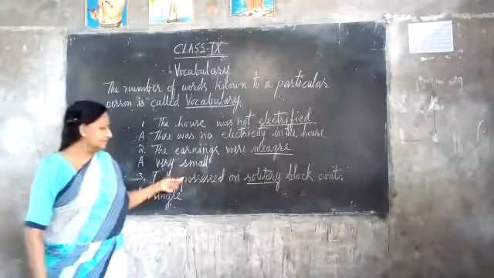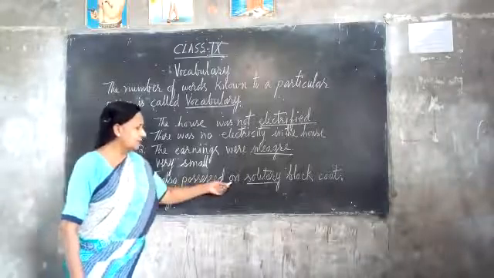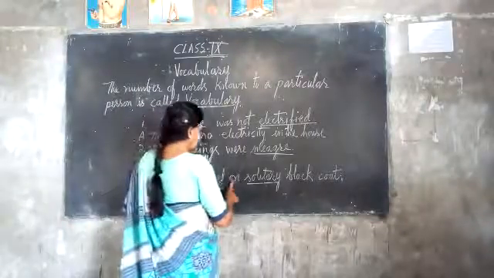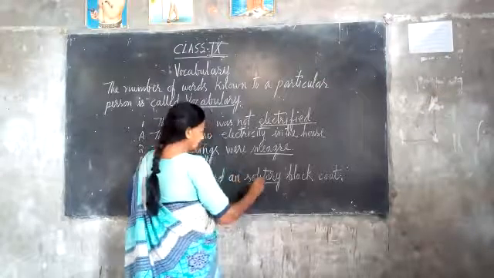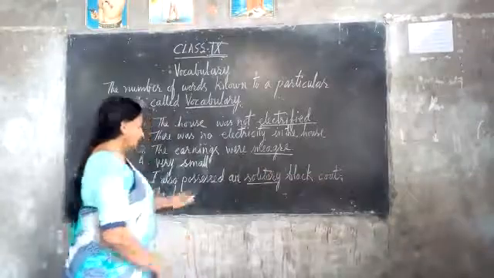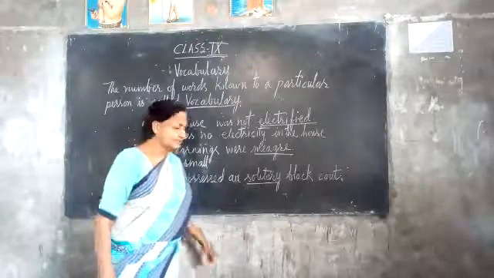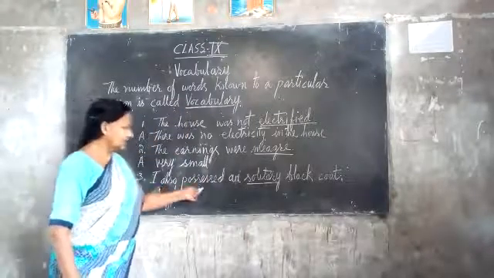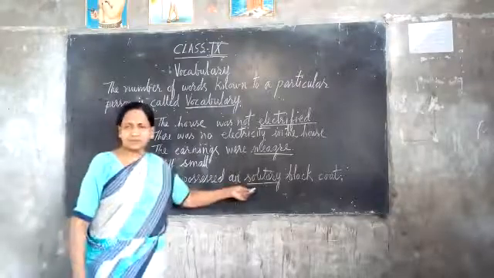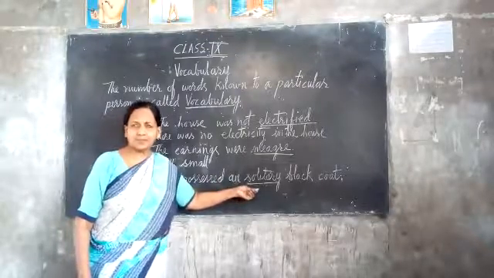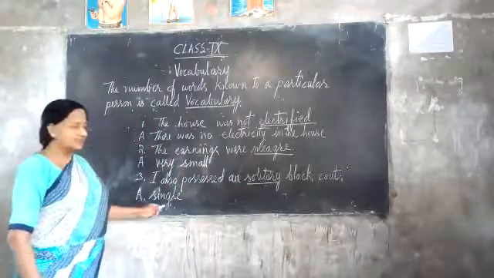I also possessed a solitary black coat. What do you mean by solitary? Single. Solitary means single. So what did the doctor possess? He had only one black coat. Solitary means single. Answer, single.